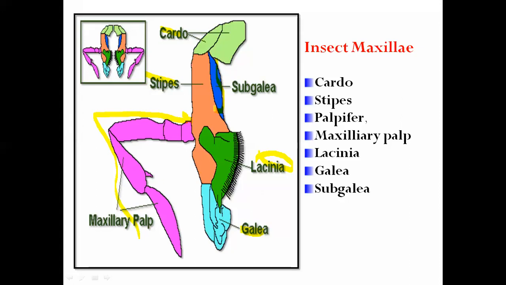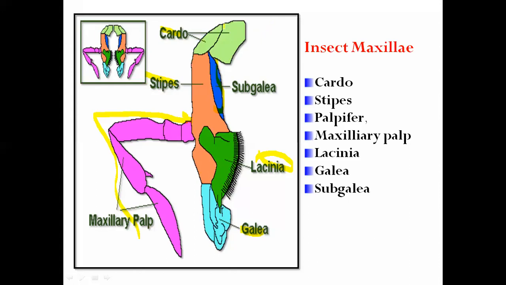So firstly, what is meant by cardo? Cardo म्हणजे काय? It is a triangular basal segment, basal sclerite, basal part which is attached to the head. We are talking about only the head, and inside the head these mouth parts are present.